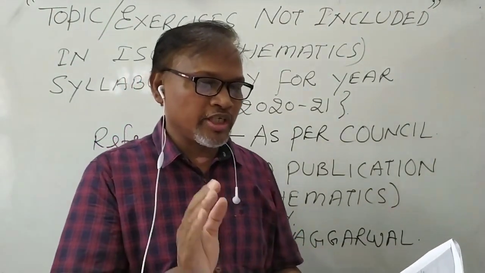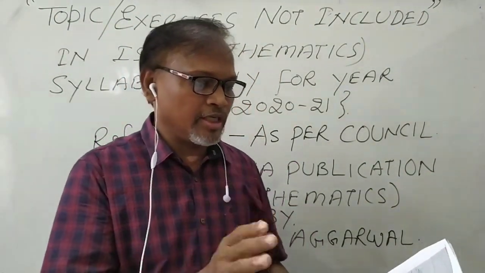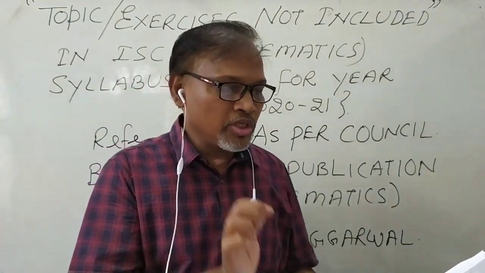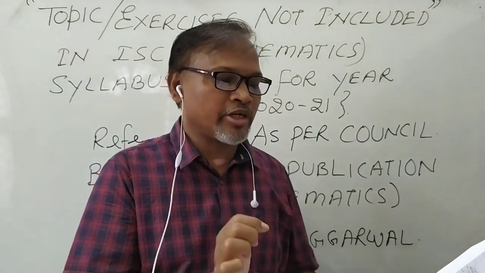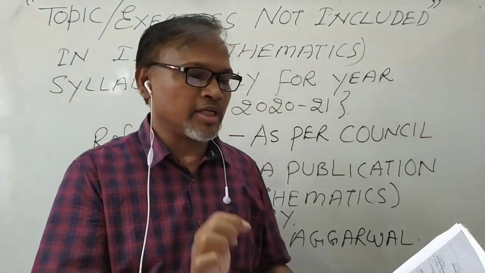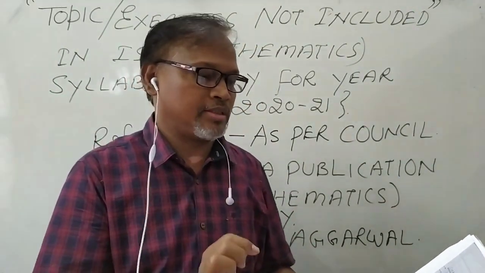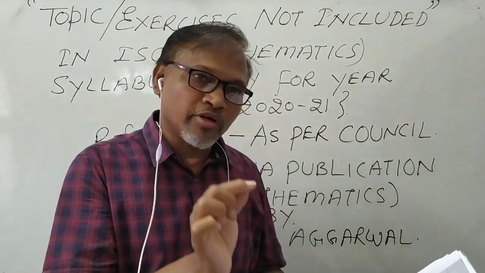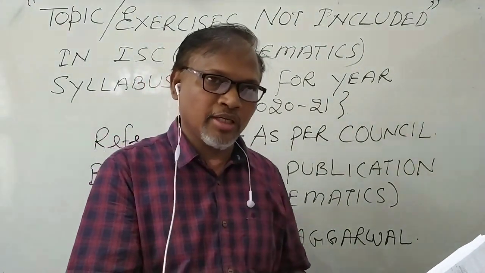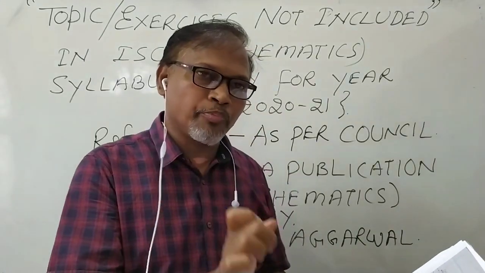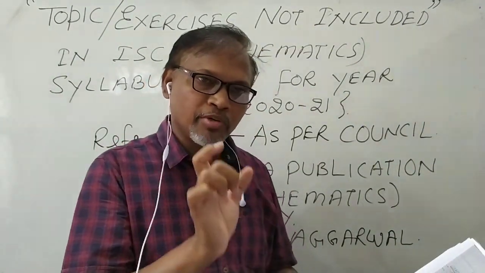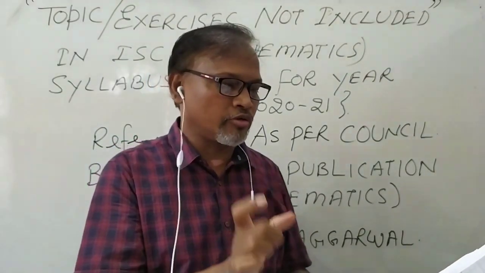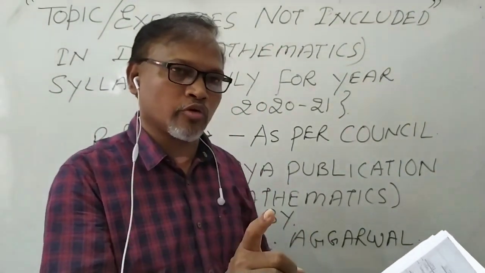Now chapter 2, 3-dimensional geometry. In 3-dimensional geometry, only one point is not included, that is the equation of a plane through the intersection of planes. If the first plane is P1 and the second plane is P2, then P1 plus K into P2 is equal to 0 is not included.